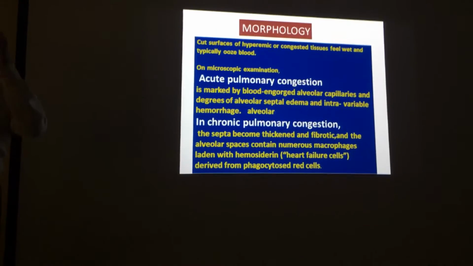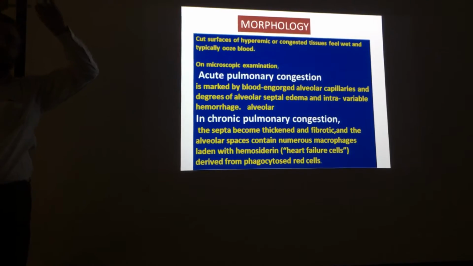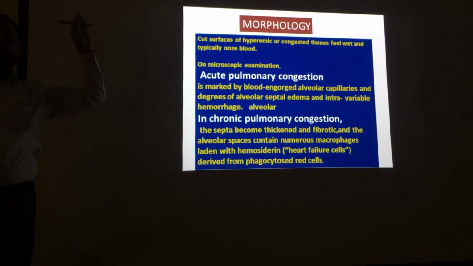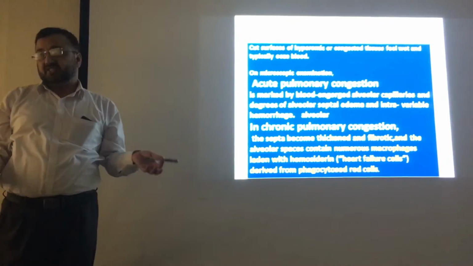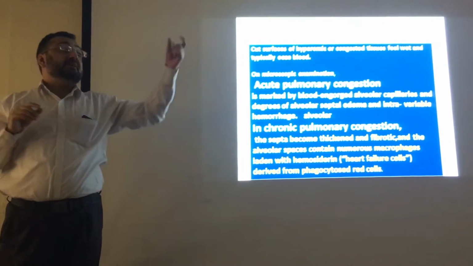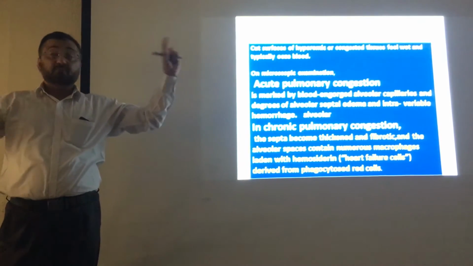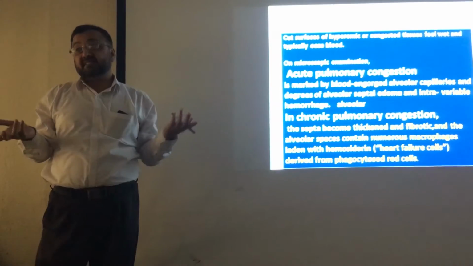Congestion means, suppose this is a normal vessel, blood is flowing this way. If this vessel becomes dilated, more blood will come. This is known as congestion. It can be because of arterial, it can be because of venous. Both. Arterial is usually active and venous is usually passive congestion.